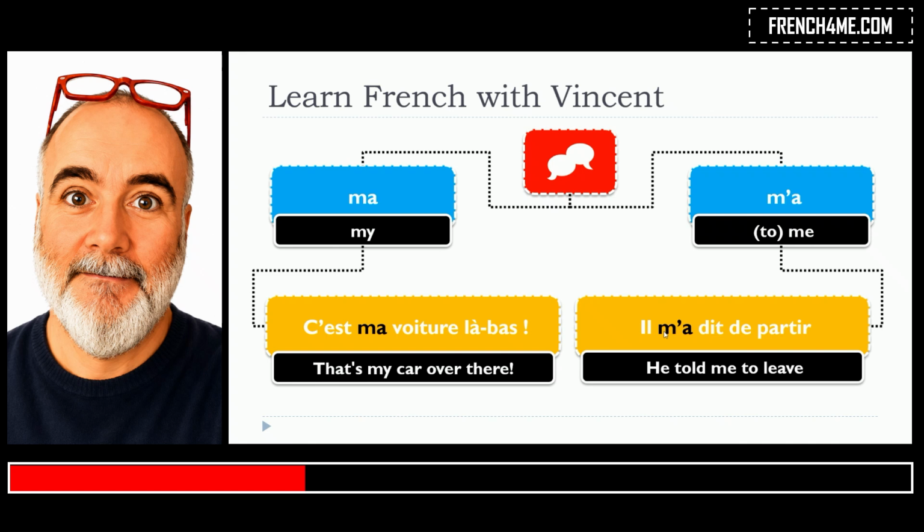And in that situation, as you can see, this is the verb dire here in the passé composé form, a dit. But because the me here must be removed, the e is removed, and you put the apostrophe, you get m'a, ma phonetically. It's exactly the same sound, ma and m'a. So remember to pronounce them the same way, but to write them differently.